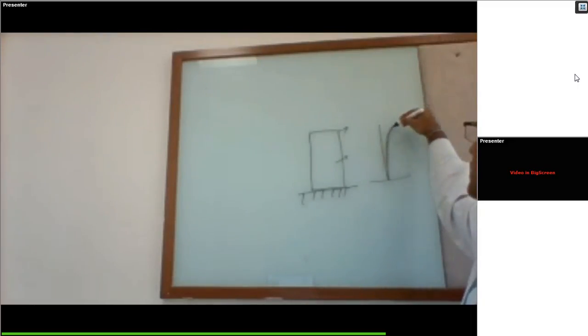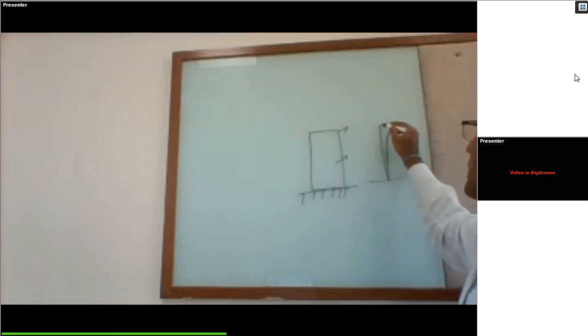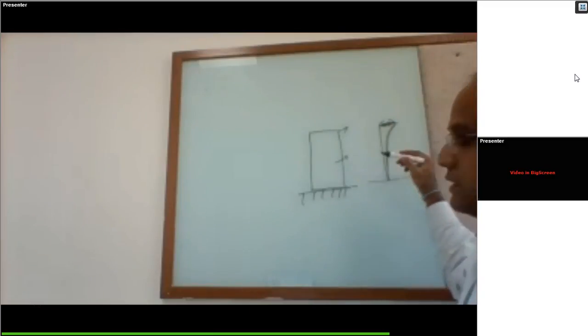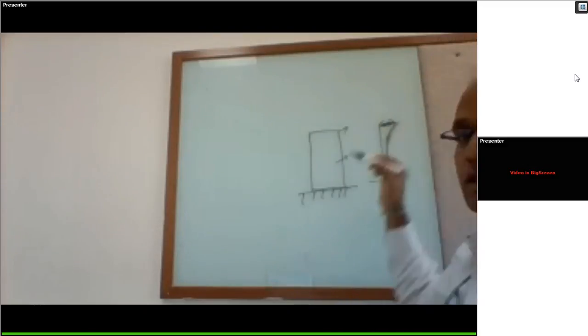This deflection, this displacement, is also called the mode shape.